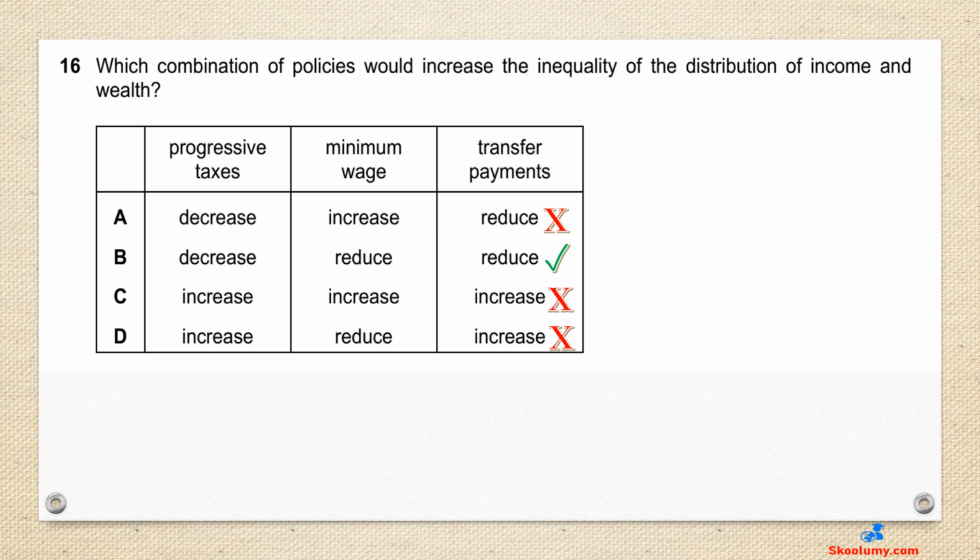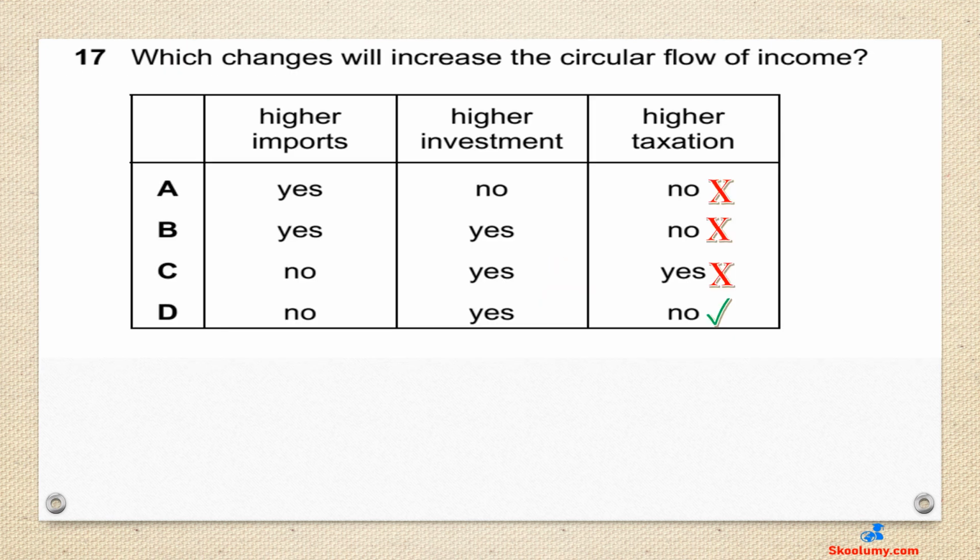Reducing it means that they would have less purchasing power to access basic services. This will increase inequality. Question 17. Which changes will increase the circular flow of income?